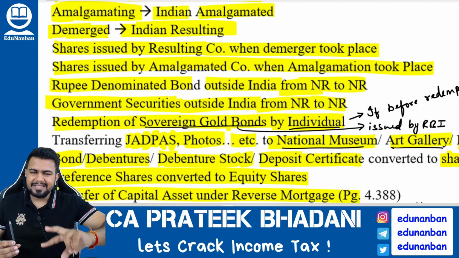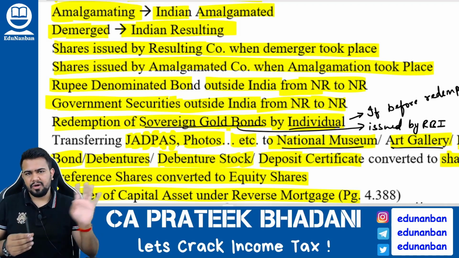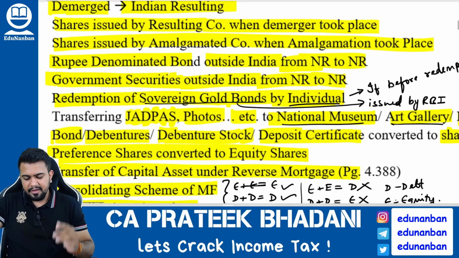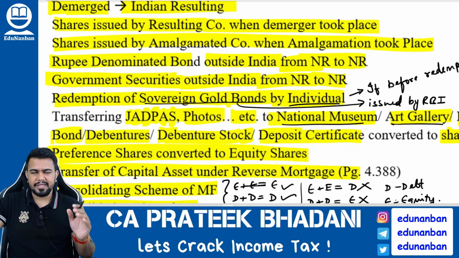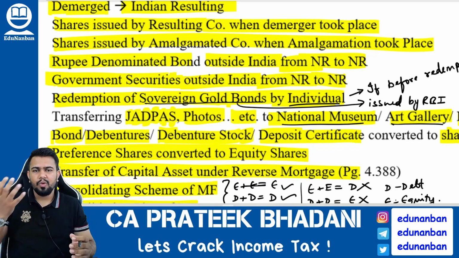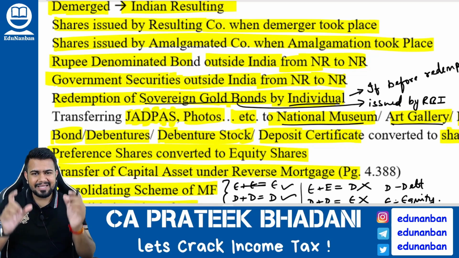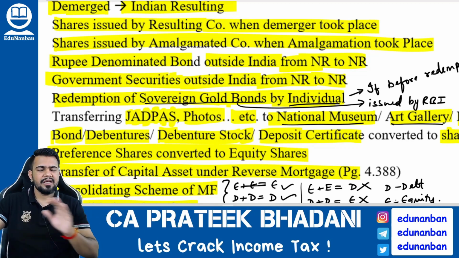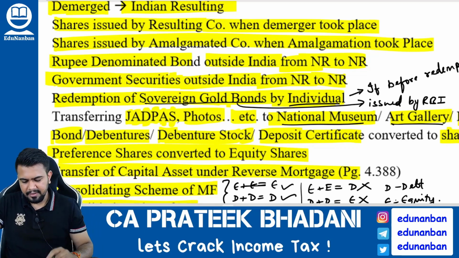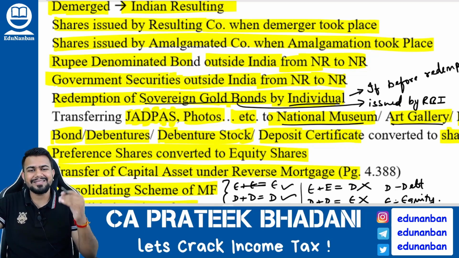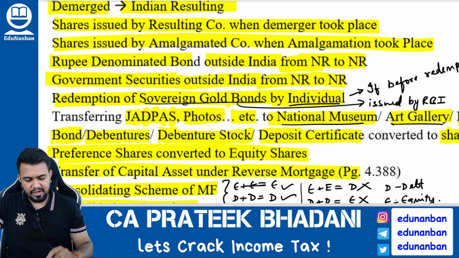When these old shares are converted to new shares, it is not called as transfer. Similarly, when shares are issued by amalgamated company, when amalgamation takes place. So when amalgamation is happening, old shareholders should quit their shares and they will get the new shares. This conversion from old shares to new shares will not be called as transfer, and hence capital gain will not arise.